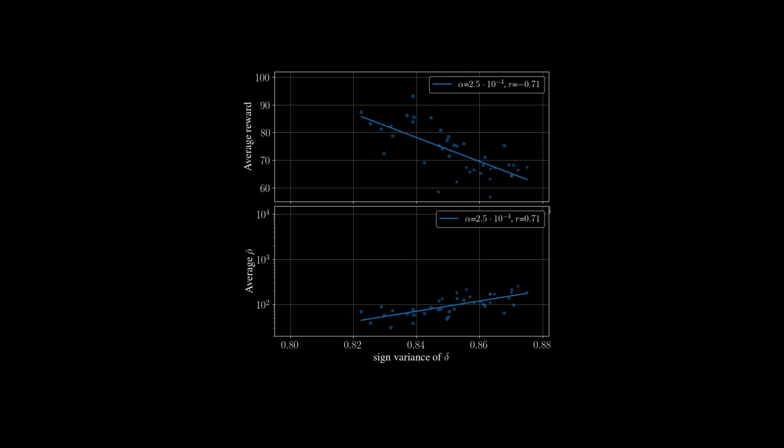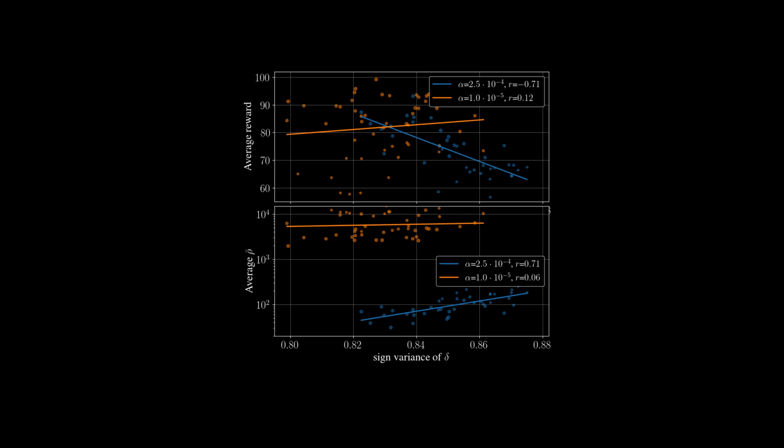Remember that in Atari games, memorization is an effective strategy because Atari is fairly deterministic, even with sticky actions. So the fact that low interference and low sign variance is aligned with high reward is consistent with our hypothesis so far. What's a bit more surprising is that low interference correlates positively with sign variance. We still don't have a good explanation for it. Another interesting observation is that by repeating this experiment, but lowering the learning rate by a lot, here 10 to the minus 5, this effect mostly goes away, which indicates that this phenomenon is linked to an instability in optimization.